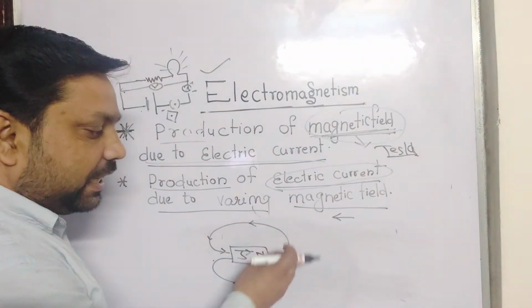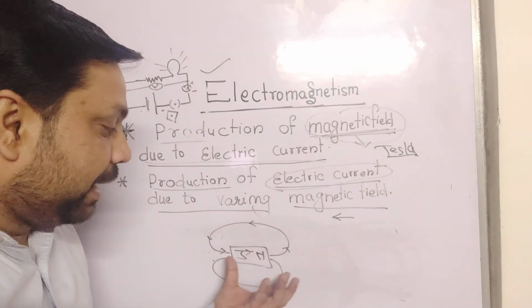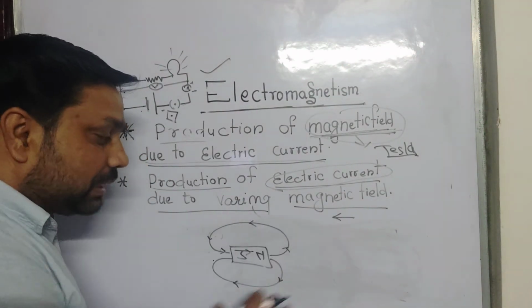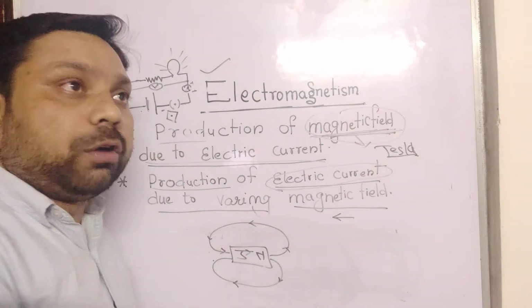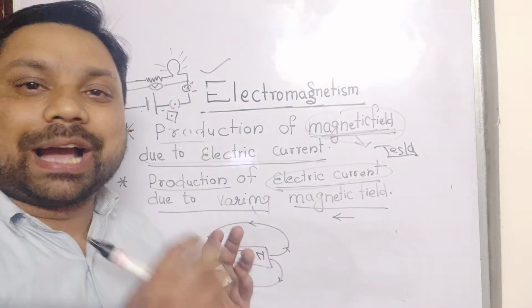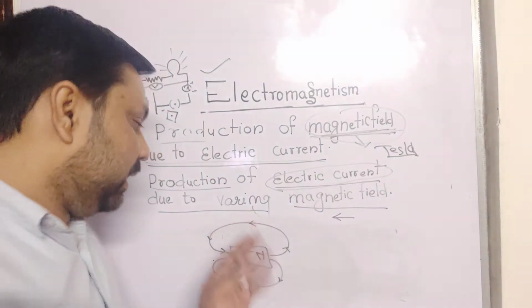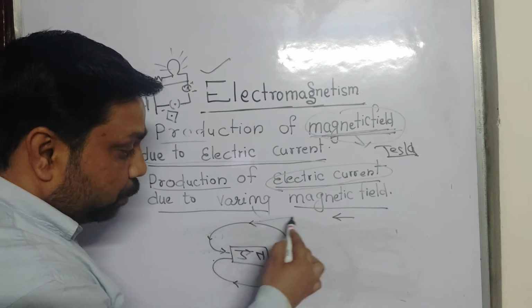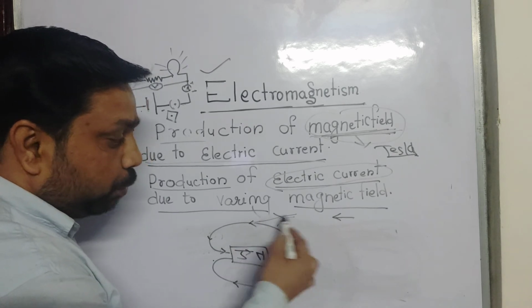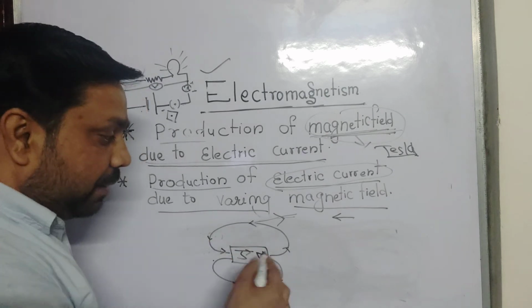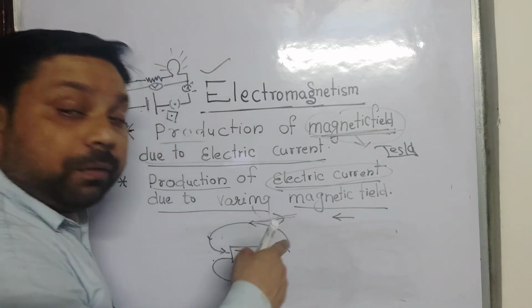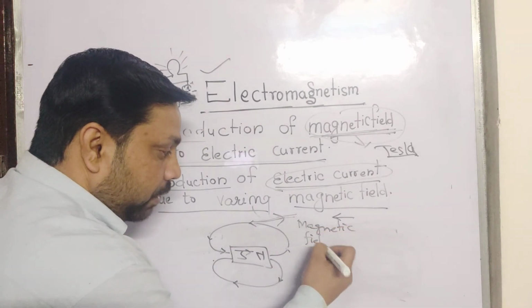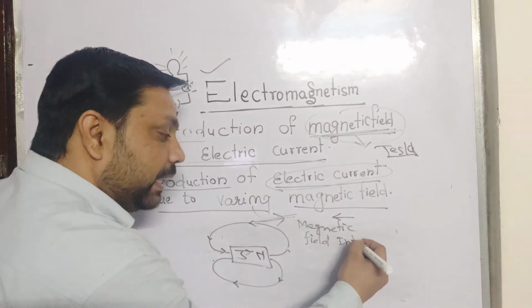Suppose any charged particle comes near this magnet; it may be repelled or attracted. So the area surrounding a magnet where a magnetic force of attraction or repulsion takes place is called the magnetic field. And why do the lines not cross each other? Because if you draw a tangent anywhere, this tangent gives the direction of the magnetic field intensity, B.